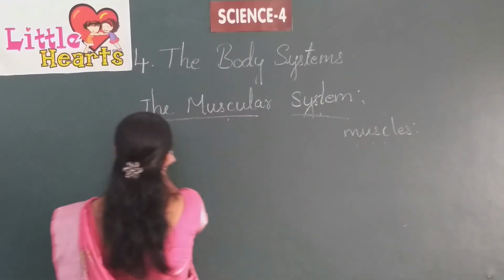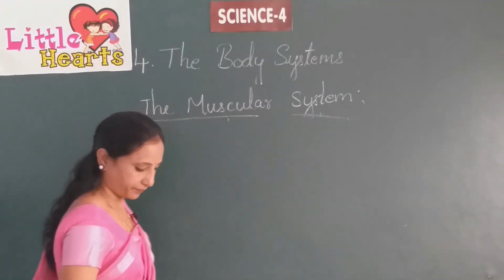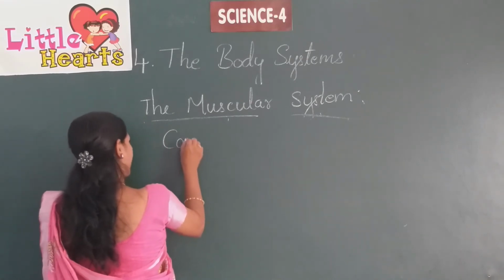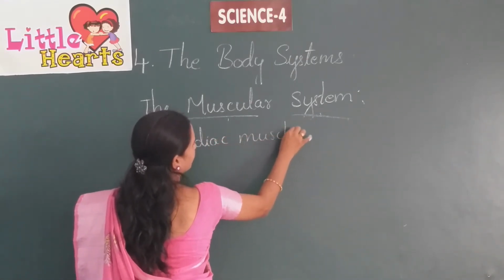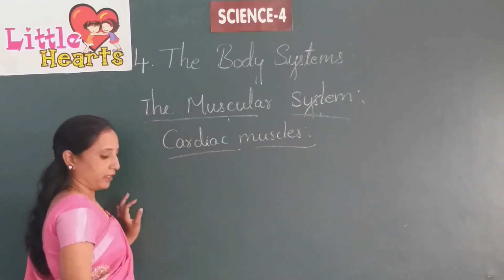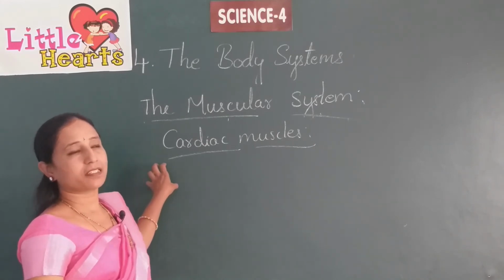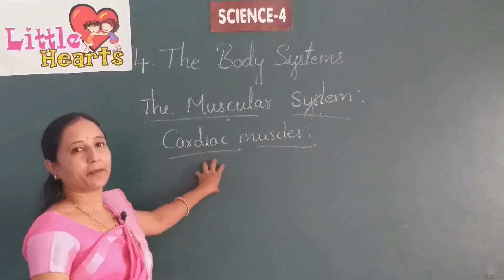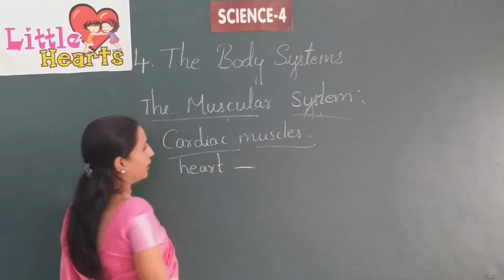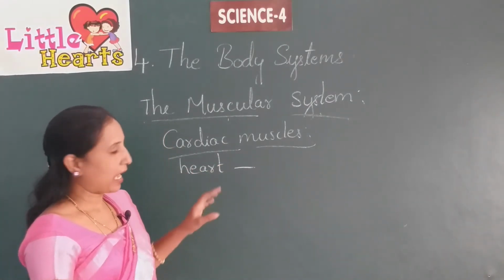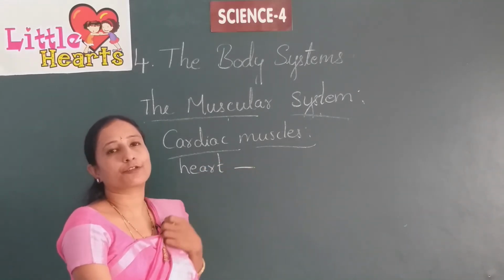Next we are going to learn about cardiac muscles. Where are cardiac muscles present? In the heart. The heart is made up of cardiac muscles. These muscles are involuntary muscles because the heart is not controlled by us.